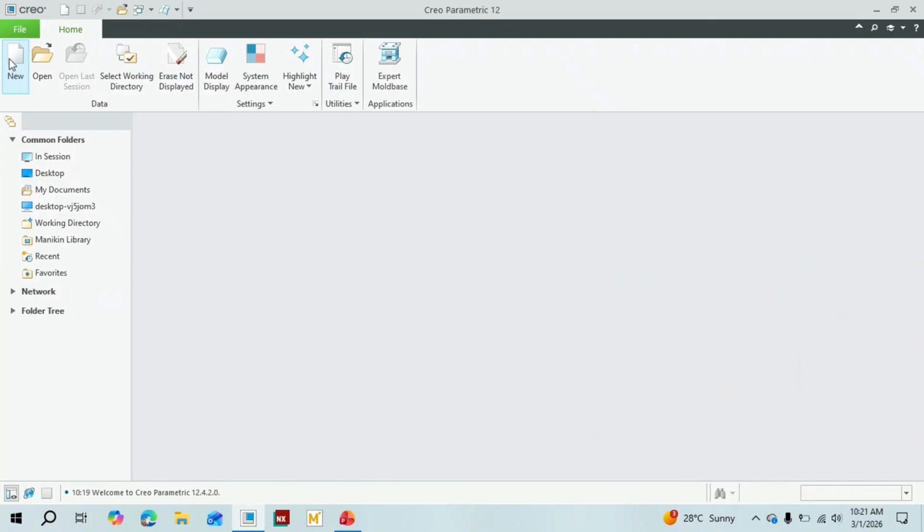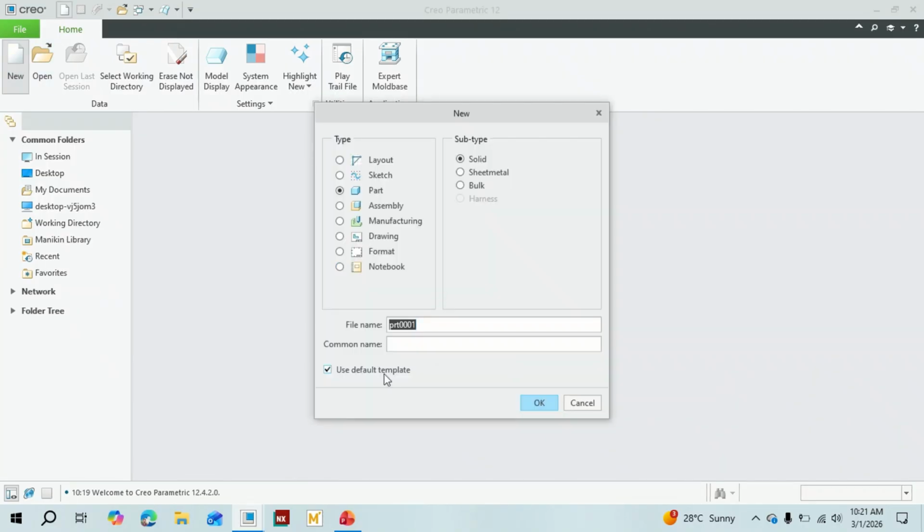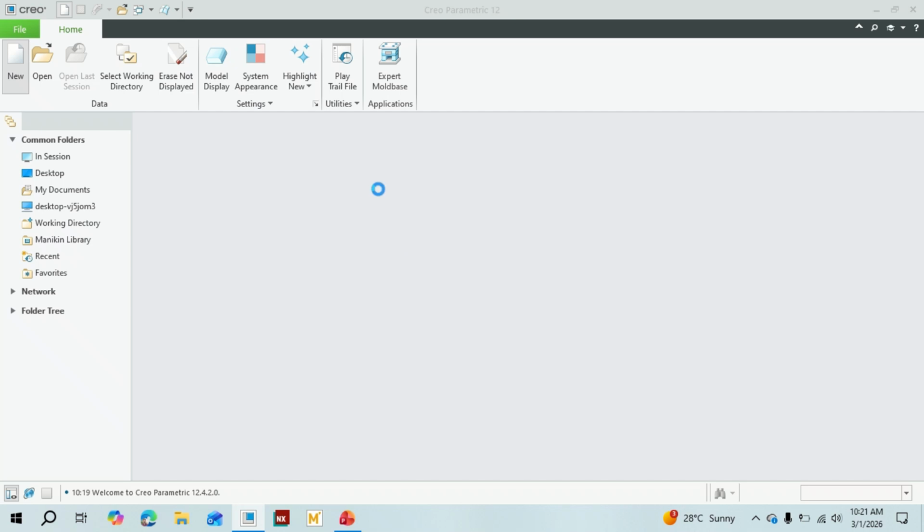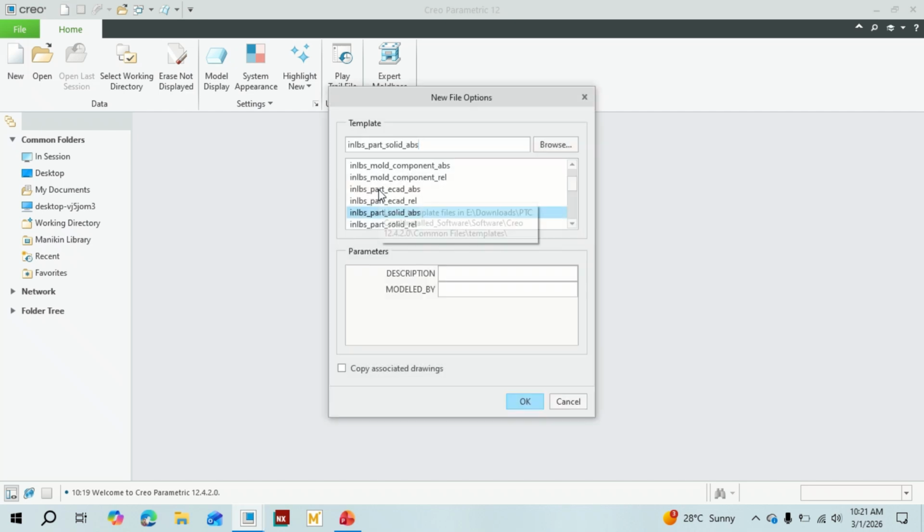Let's start creating a milling operation. In the milling operation, we first have to create the part to be milled, and uncheck the default template. Choose the part file and the template. Let's take this one.